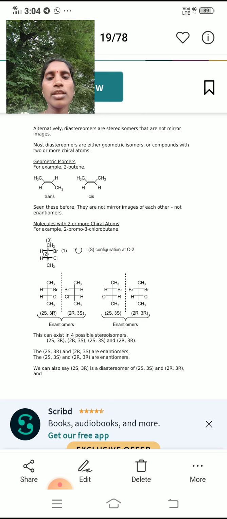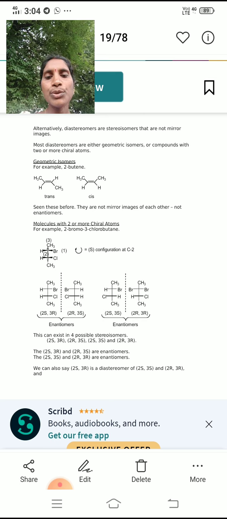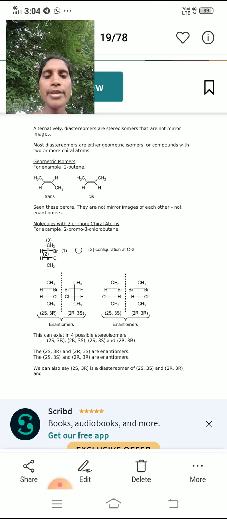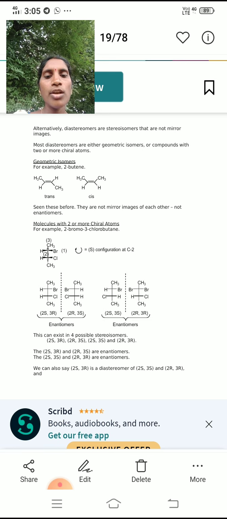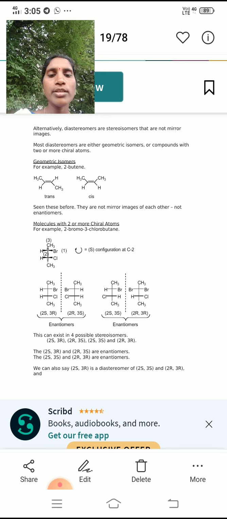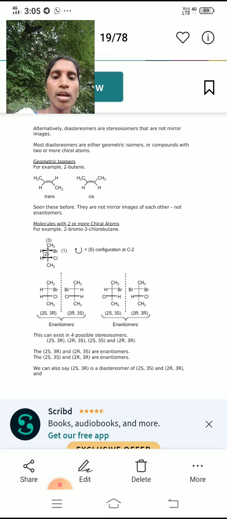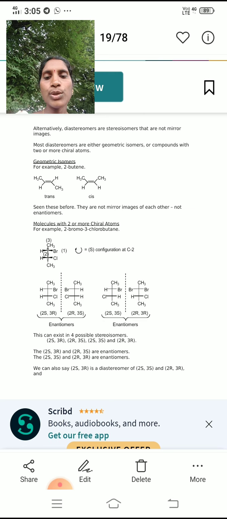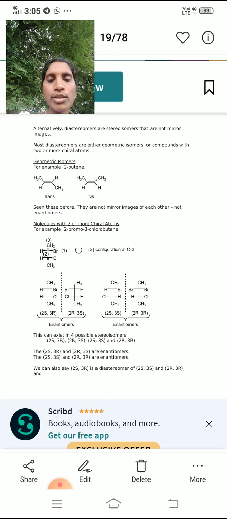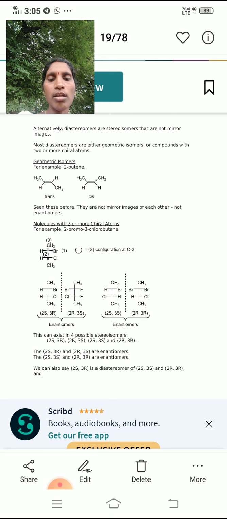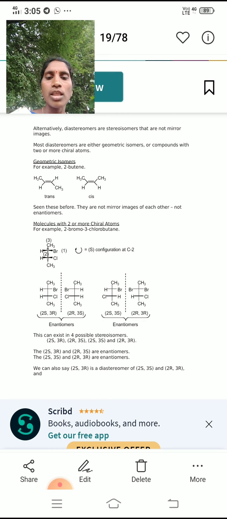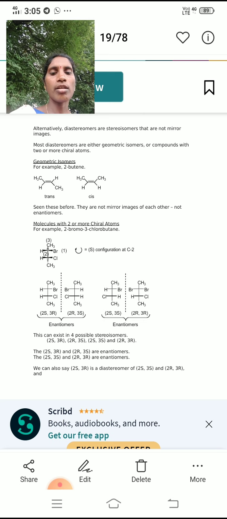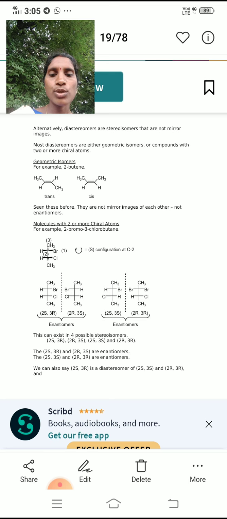2S,3R and 2R,3S are the two enantiomers, and the other pair is 2S,3S and 2R,3R, the other pair of enantiomers.